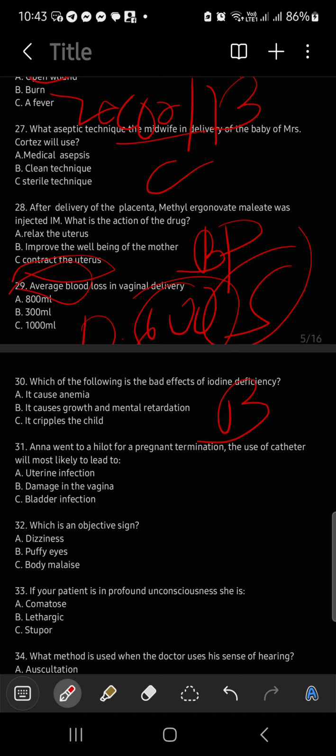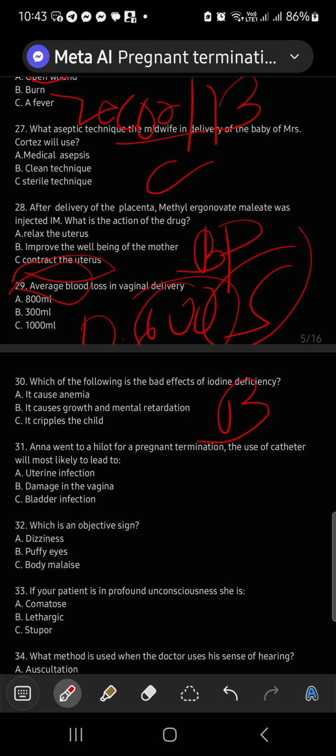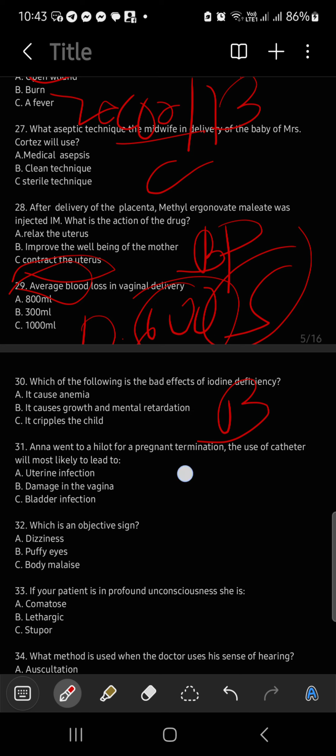Very good. That's it. A uterine infection. So I don't know if it's the same with Sandra. Okay, the correct answer is letter? Yeah, A. Which is an objective sign.